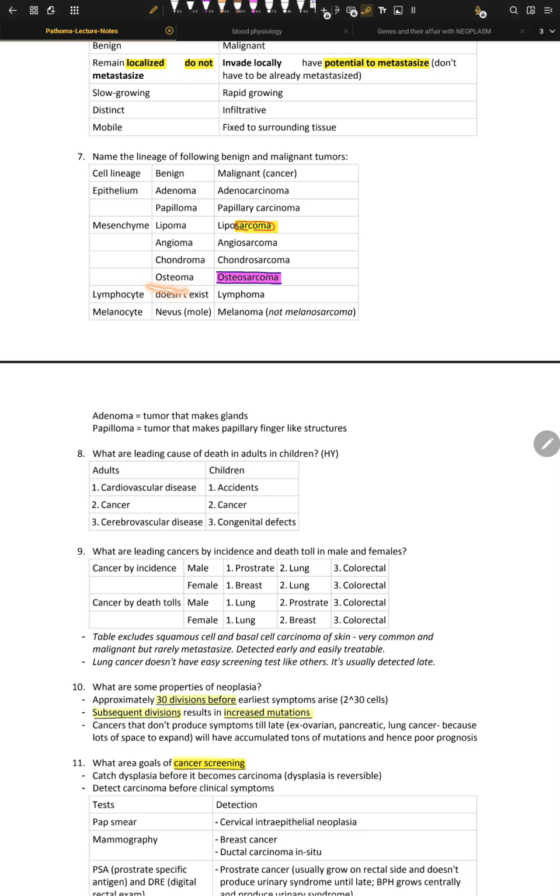Lymphomas. Now, why do lymphomas have no benign form? It's a cool observation. This is because lymphoid tissue is made up of free-moving immune cells. We don't have one single lymphoma tissue. We have free-moving immune cells like B cells, T cells, and natural killer cells. They're part of the lymphoid tissue system.